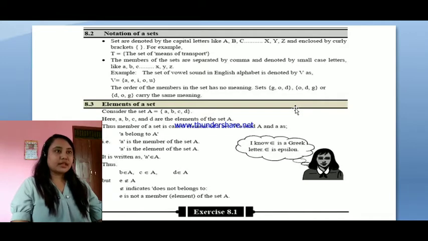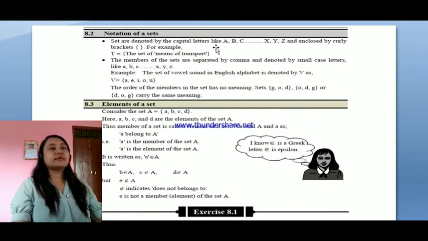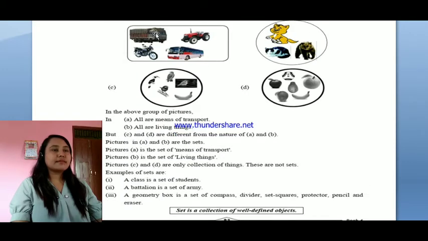Okay. So notation of set, how the sets are noted. The notation of set, always the sets are denoted by capital letters like A, B, C or X, Y, Z, and it must be enclosed in curly brackets. So we have the example, right? In the previous picture you have seen that here truck, bus and tractor and bike are there.